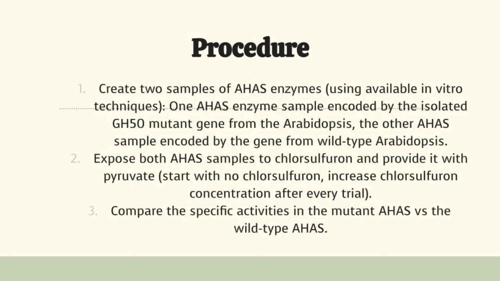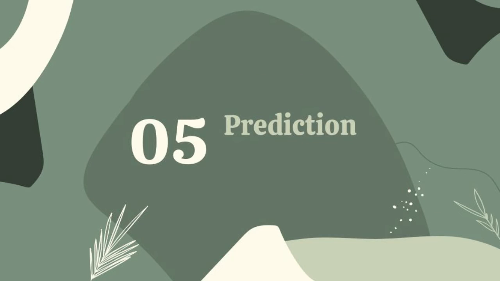The experiment would consist of exposing both AHAS samples to chlorsulfuron at varying concentrations, starting with no exposure defined as a control, and then increasing concentration from there. We would then add pyruvate to each sample so that the enzyme can start its reaction. The specific activities of mutant AHAS and wild-type AHAS samples are then compared to determine if an appreciable trend exists.